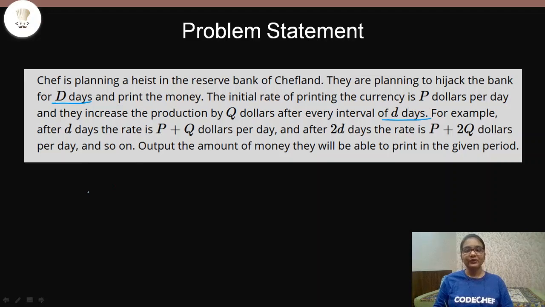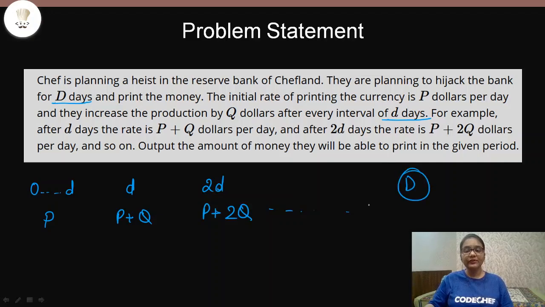For the first D days, the amount of dollars that can be printed will be P dollars. Then after D days, it will be P plus Q dollars. After 2D days, it will be P plus 2Q dollars, and so on. And this will go on until the capital D number of days are complete, that is, the heist is complete.